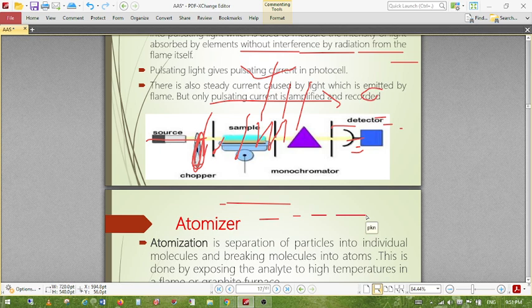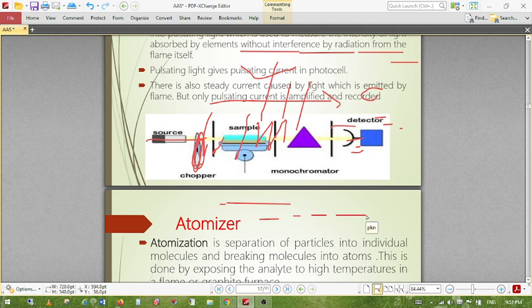Why do we use it for trace elements? Because very low levels of a substance can be detected in AAS that cannot be detected by other techniques. It can be used up to the ppm and ppb level. So even if very trace amounts of elements are there, we can detect them with the AAS technique, because it works on the atomic level, the atomic absorption principle.